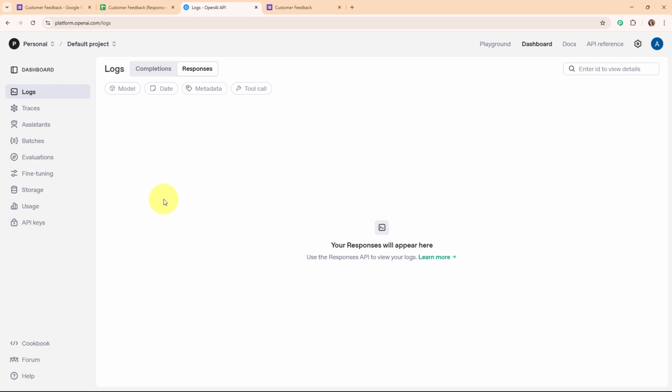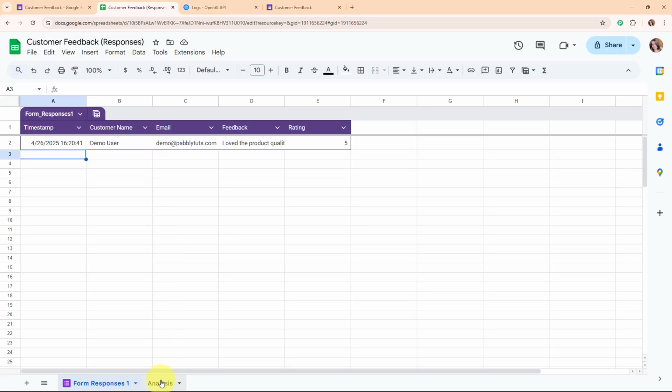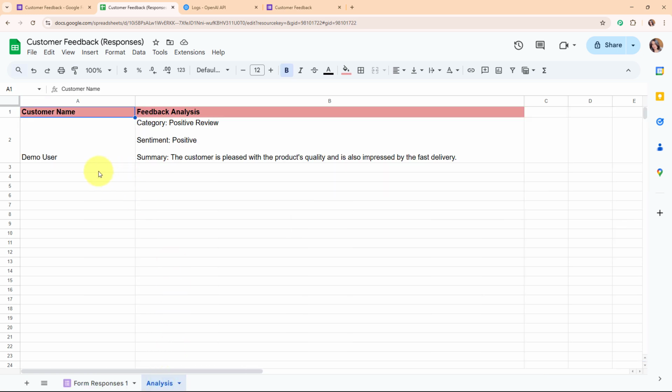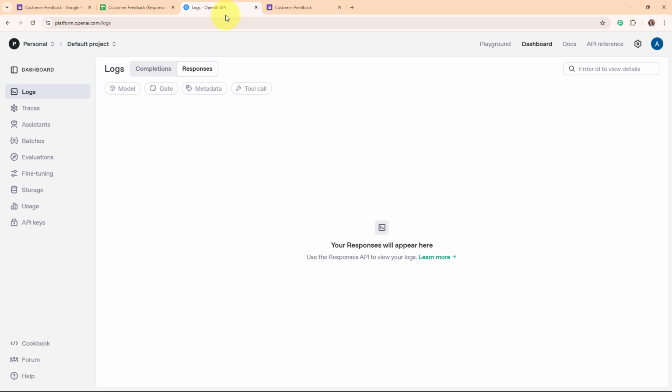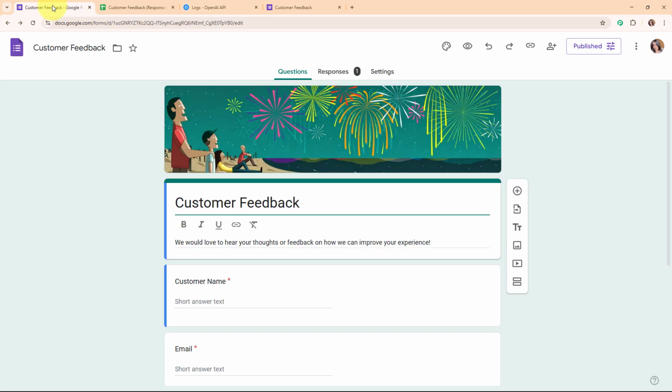And now after categorizing the feedback received, I want that feedback to be added in my Google Sheets under this particular sheet that I've created over here with the name analysis. And here you can see the fields that I've taken, such as customer name and the feedback analysis. Alright, so now I've already built an automation where I've connected my Google Forms with my OpenAI account and my Google Sheets using an automation software. Firstly in this video we are going to see the working of this amazing automation that I've already built to understand the entire process more clearly.